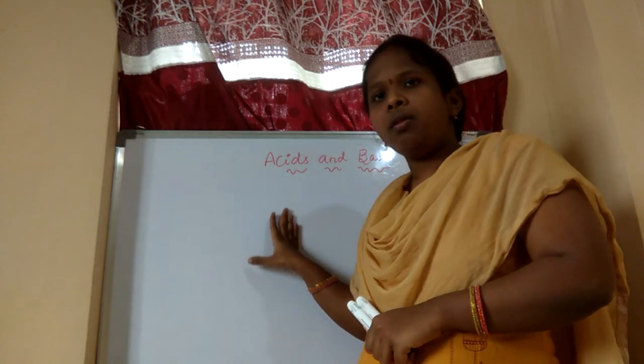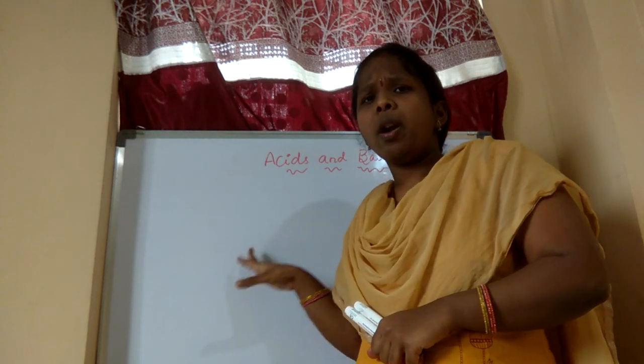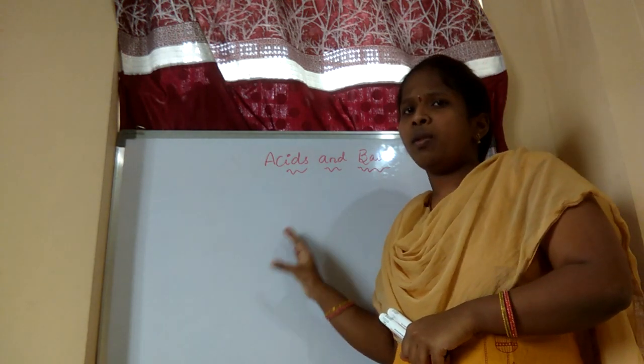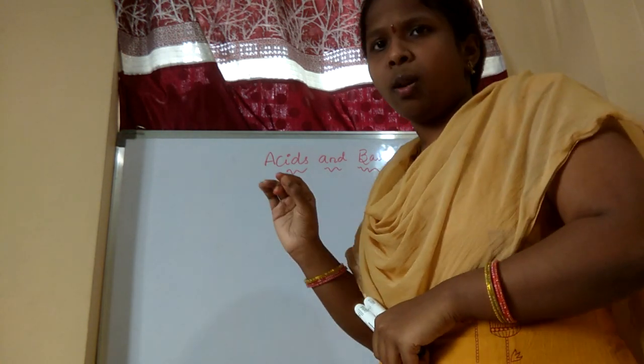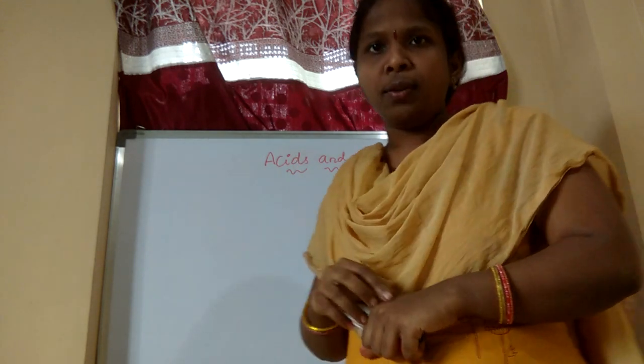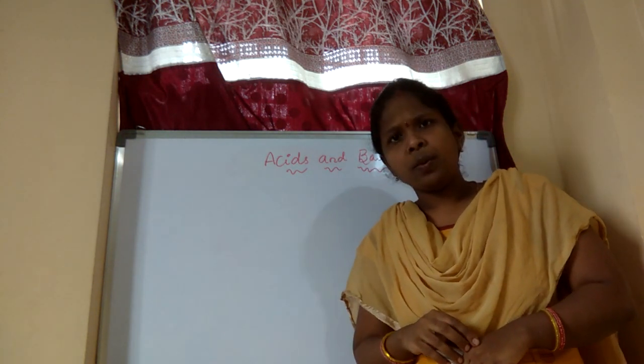I said you to write the percentages. Out of 5, how much marks will you give? If it is fully changing, you will give 5. If it is normally changing, you will give it a 3 or 2. I think very few of you have done this homework, because you are staying at home and these are not available with you. So I will agree with you.